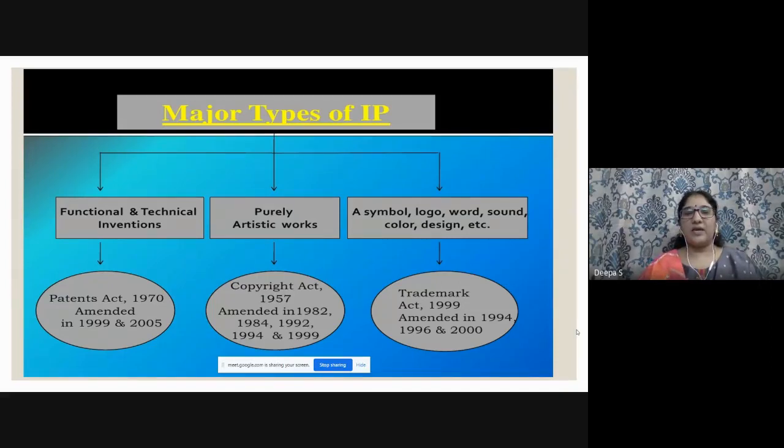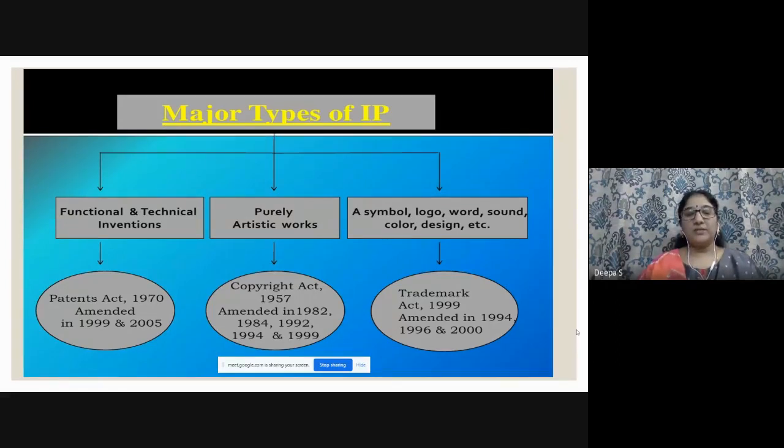Three categories I have given: functional and technical, purely artistic works, and the symbol, logo, and which law governs all these things. Here you can see the Patent Act 1970, which was amended in 1999 and 2005. Dear participants, I have told you each and every slide is a multiple choice question.